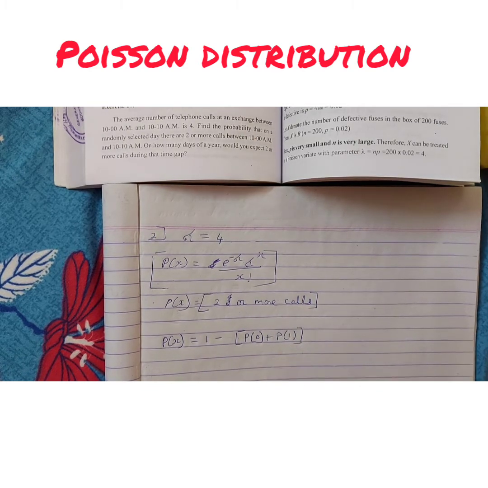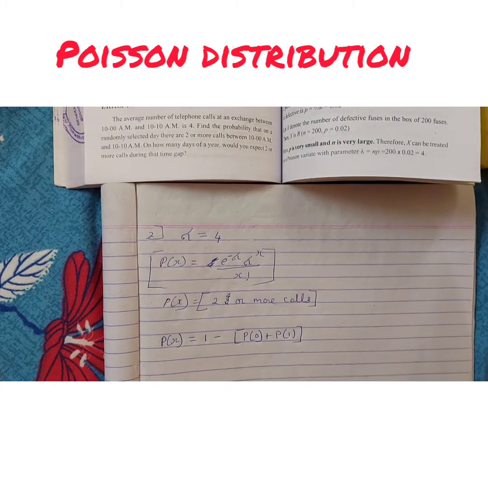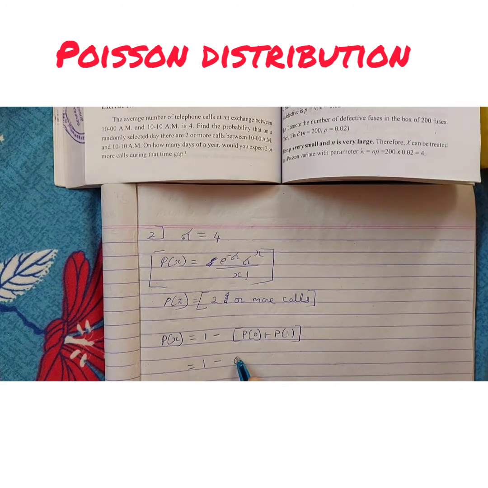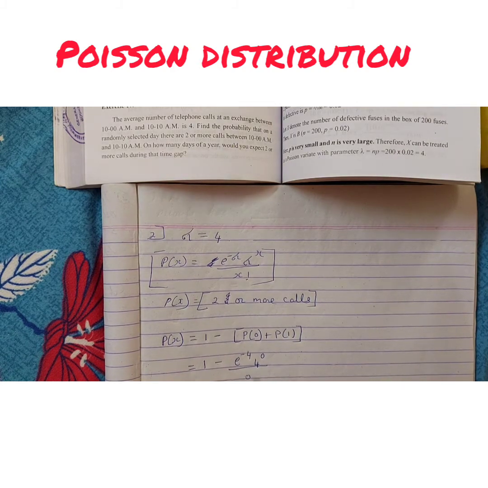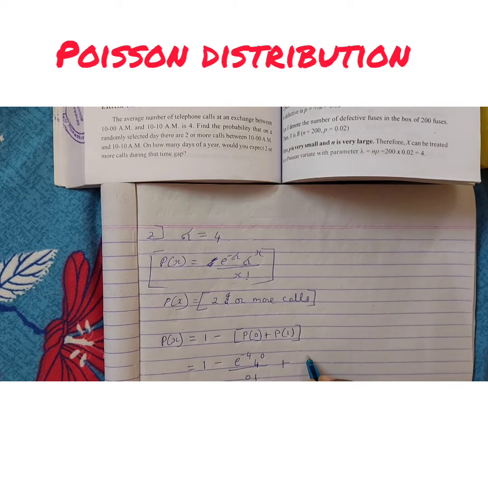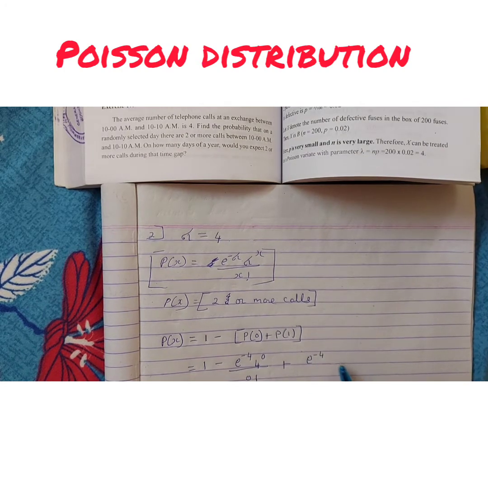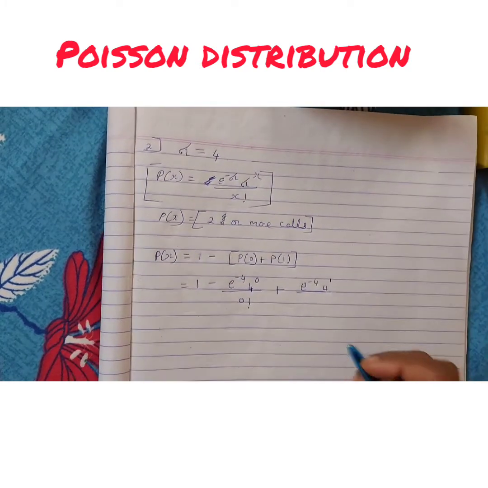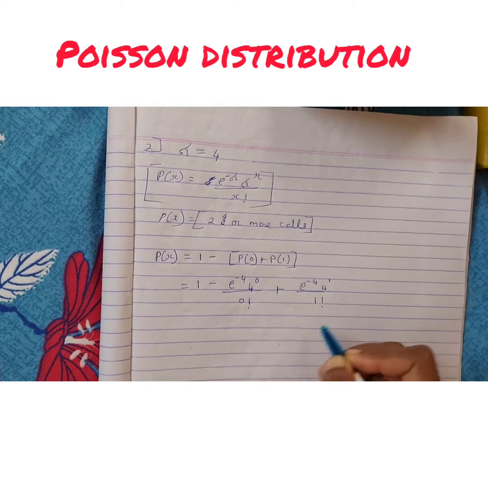Same as the previous problem, what we had done, the same we have to do here. Only the value of lambda is changed. So 1 minus e raised to minus 4, then 4 raised to 0, divided by 0 factorial, plus e raised to minus 4, then 4 raised to 1, divided by 1 factorial.